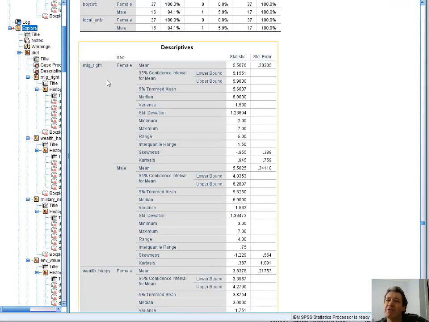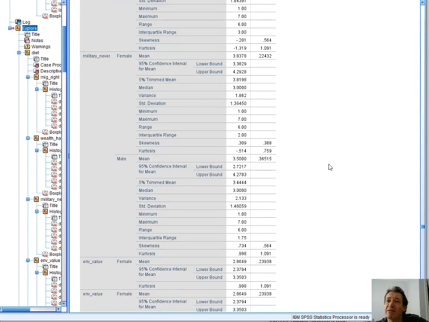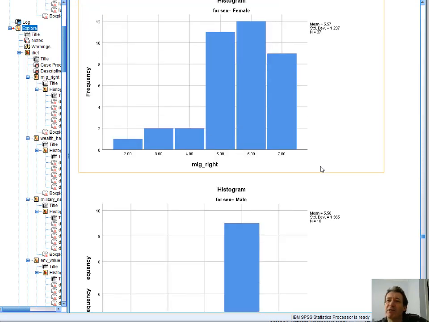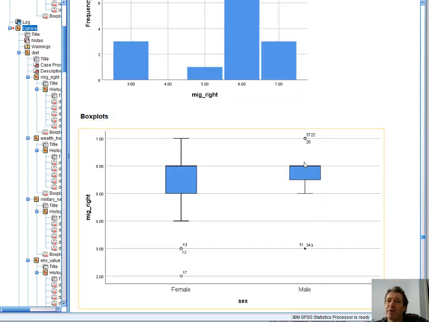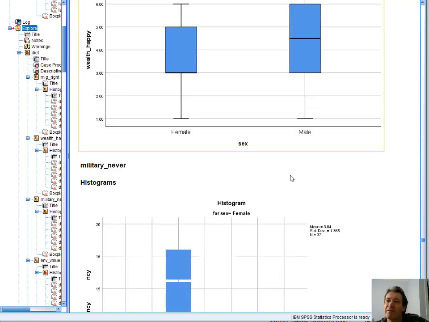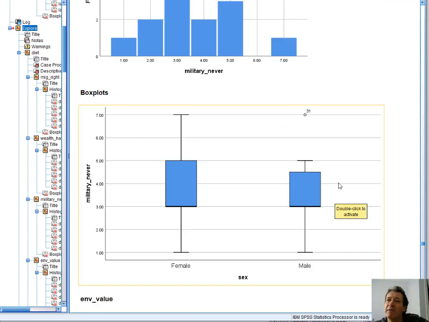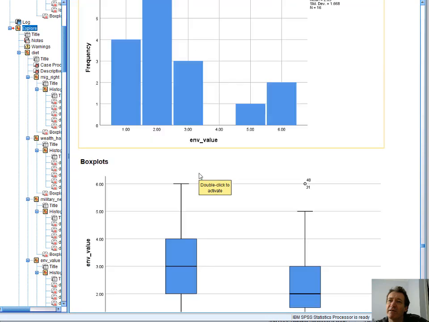And this was looking at differences between males and females in a lot of the same things. So these sort of simpler comparisons: migration rights, not a lot of difference there. The median's the same at 6. Military election, never, not a lot of difference there actually. The median's the same at 3, slightly more of a spread. The females like to say it's never justified.